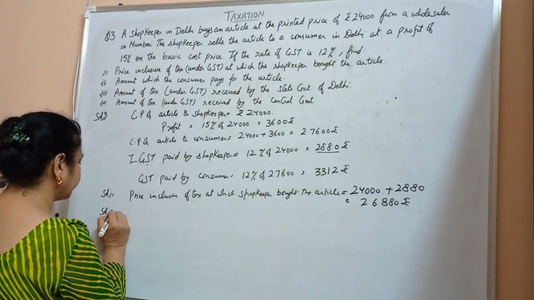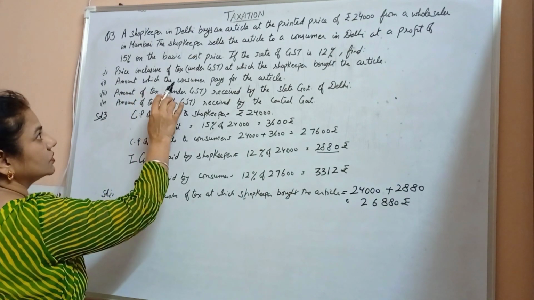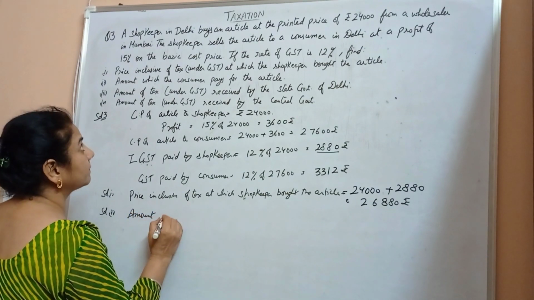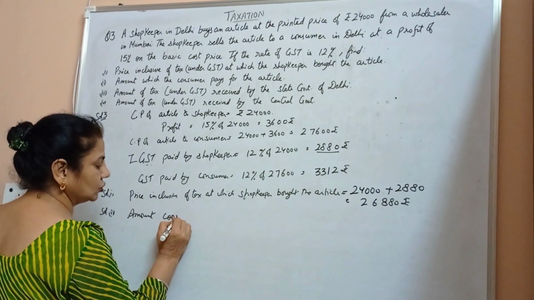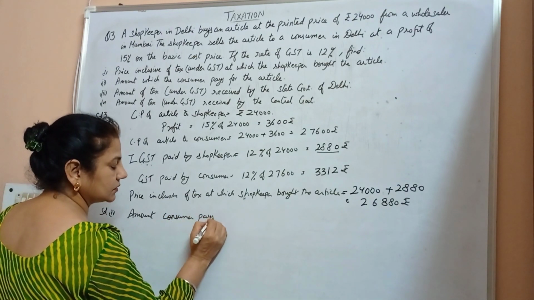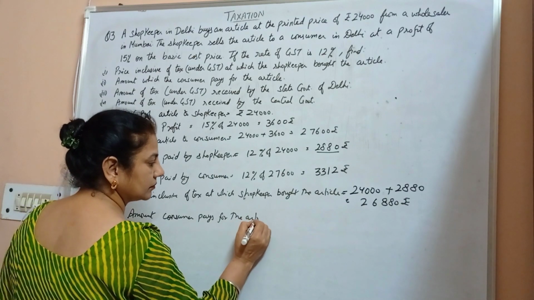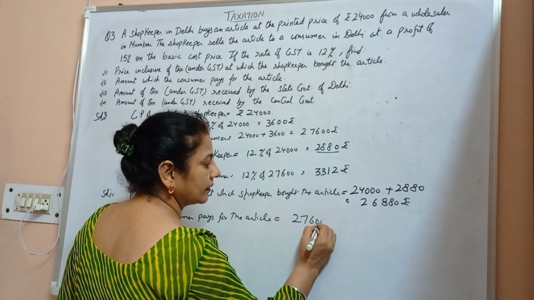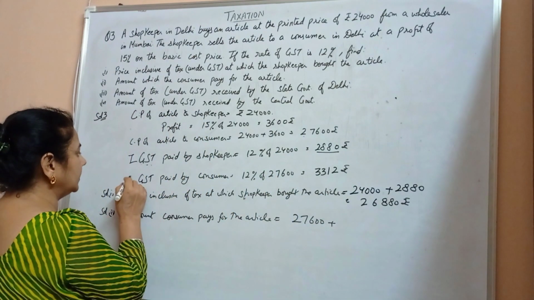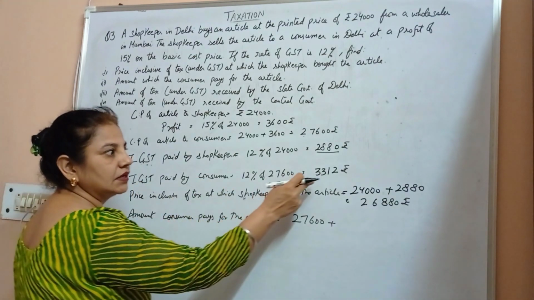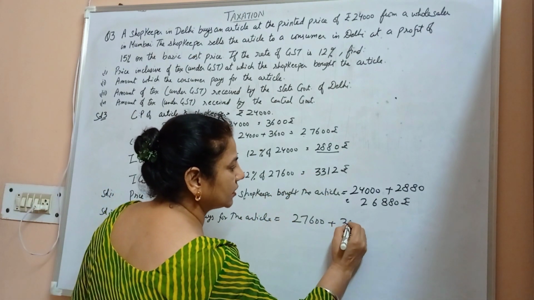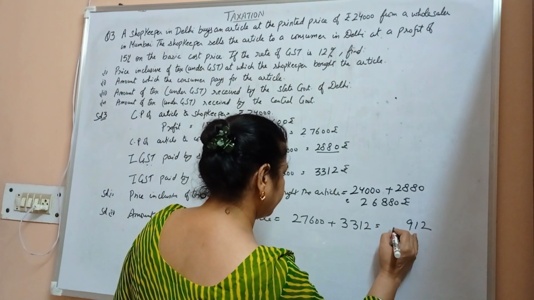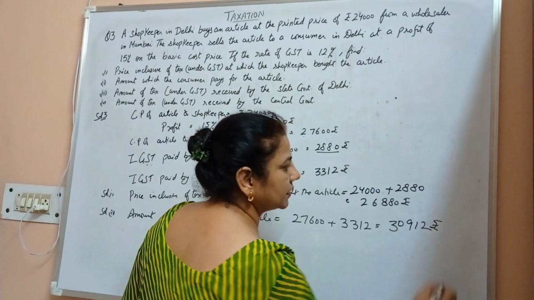Second solution, amount which the consumer pays for the article. So amount consumer pays for the article is again 27,600 plus the goods and service tax paid by the consumer, which is 3,312. So we add 3,312 rupees. This comes out to be 30,912 rupees.